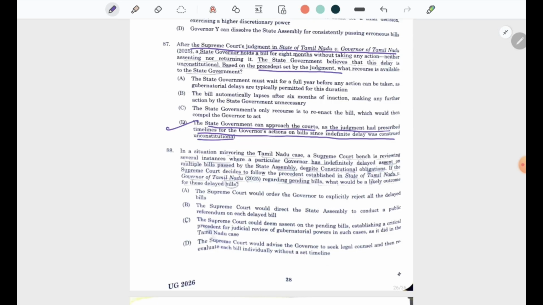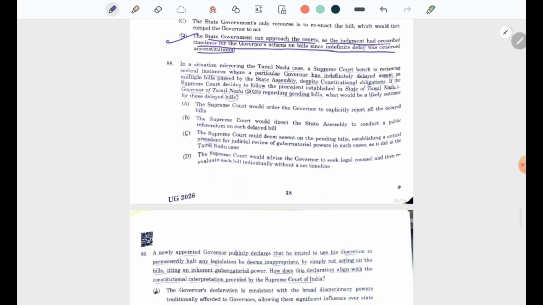Reading newspapers becomes important. In a situation mirroring the Tamil Nadu case, a Supreme Court bench is reviewing several instances where a particular governor has indefinitely delayed assent on multiple bills passed by the State Assembly despite constitutional obligations. If the Supreme Court decides to follow the precedent established in State of Tamil Nadu versus Governor of Tamil Nadu regarding pending bills, what would be a likely outcome for the delayed bills? The Supreme Court could deem assent on the pending bills.